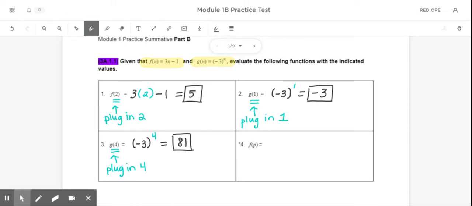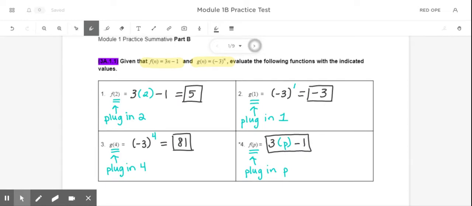And the last problem here says find f of p. F of p means just plug in p instead of the n in the problem. So I'm going to take the f of x function, and I'm just going to replace the n with a p. And then I'm going to copy down the -1 from the original equation. Now, in my other problems, I was able to type in my problems on the calculator and actually get an answer. However, in this problem, since I still have a variable in my expression, 3p minus 1, I can't type that in. So this would just be my final answer for the problem.